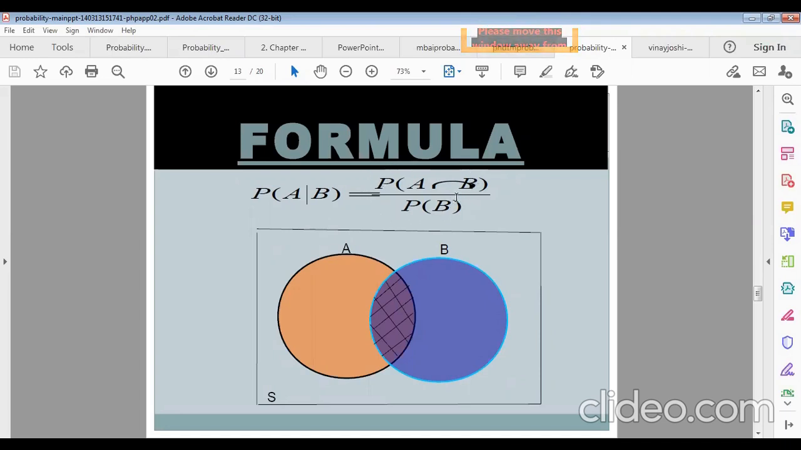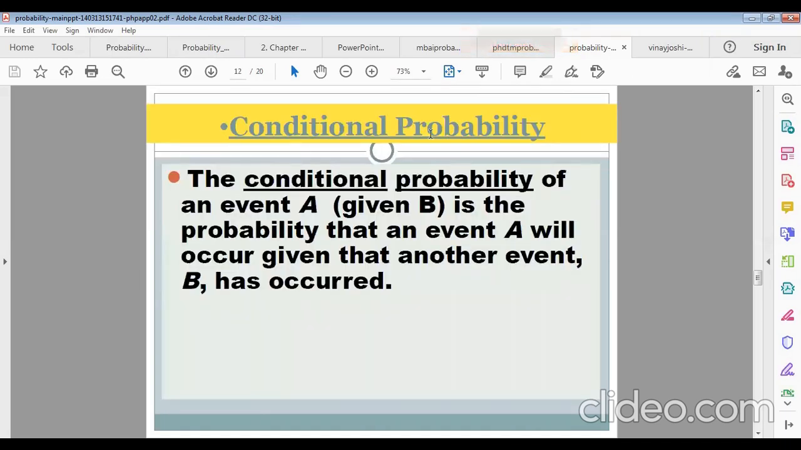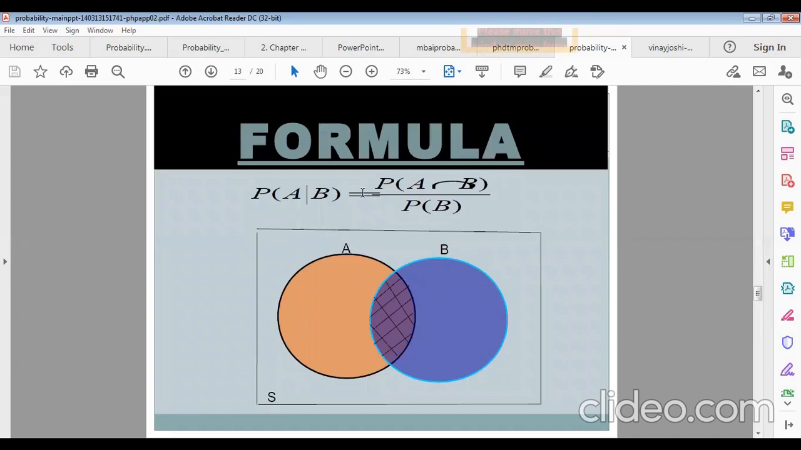Using this formula, we can write the conditional probability. You can write now: the probability of A if B happened equals the probability of happening altogether, that means A intersection B, divided by the probability of B. If B is in the denominator, then the probability of B will be the denominator. If A is the denominator, then the probability of A will be the denominator. Remember it.